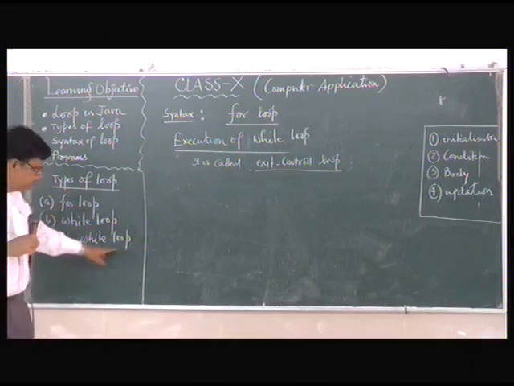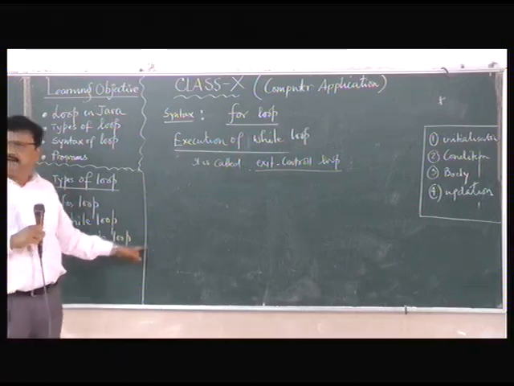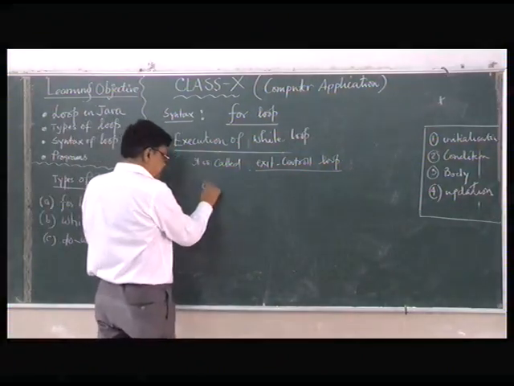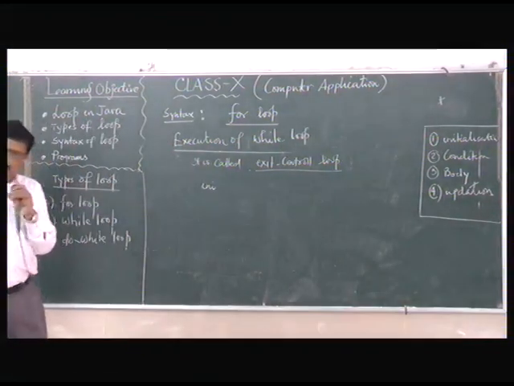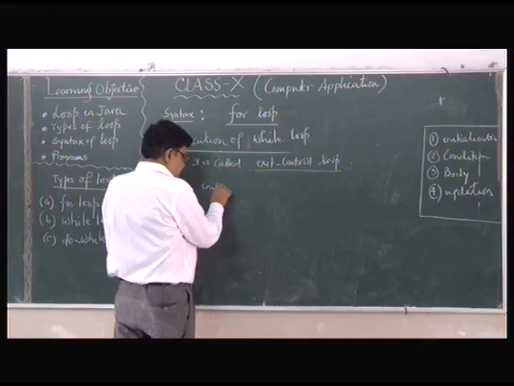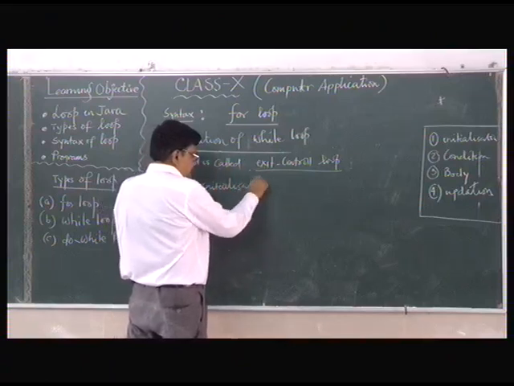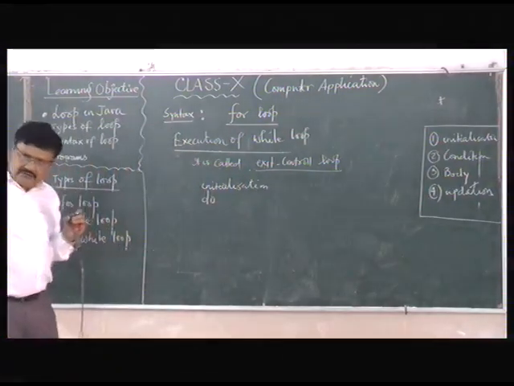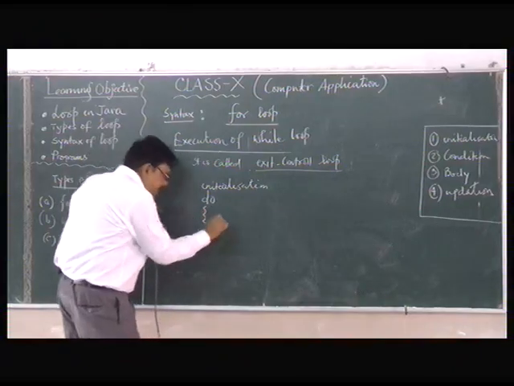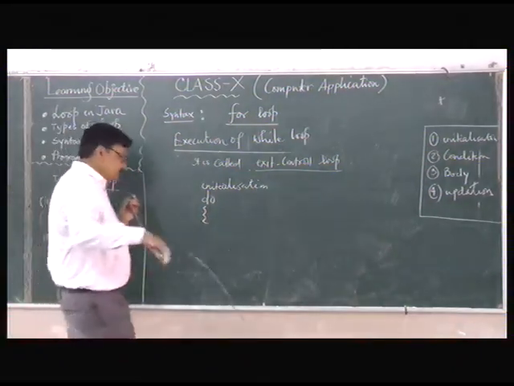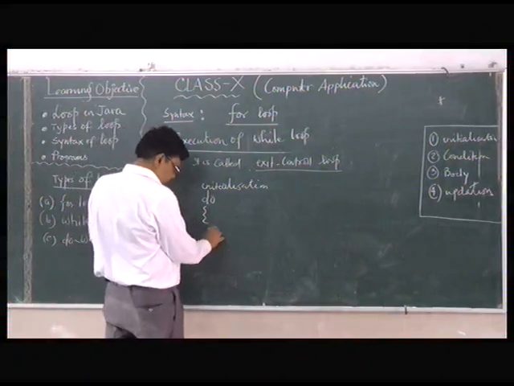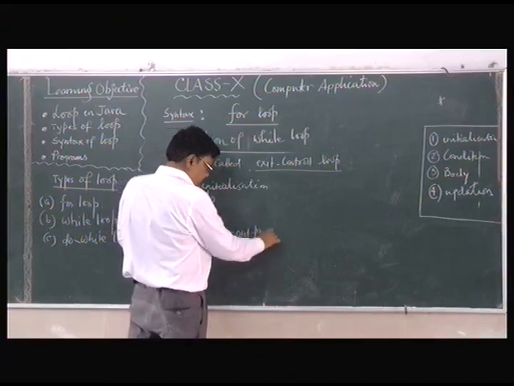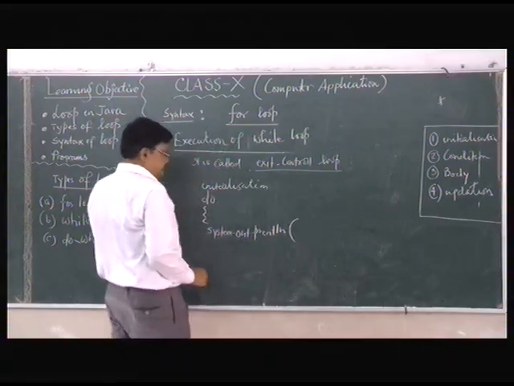Since this is an exit control loop, it checks the condition at the exit point only. You have to be very careful about this. How does it actually happen? Look at this one. Initialization. I'm just writing in the small form. Now you write do. Just look at the blackboard, then you write. After do, we write what? Suppose I write System.out.println.